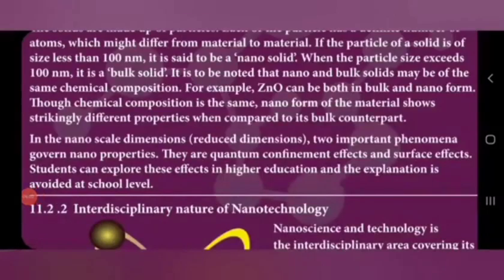In nano dimensions, there are two important phenomena. The first one is the quantum effects, and the second one is the surface effects. You have to study these in your higher education, selecting a paper in nanophysics.